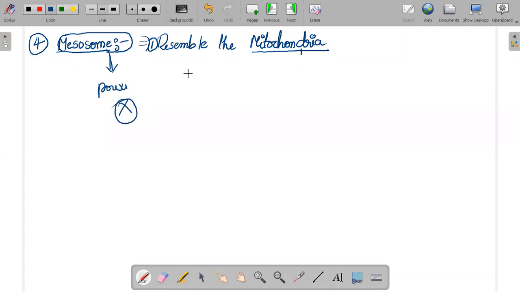The answer is directly no. Mesosome will never be called the powerhouse of the cell. Mesosome should never be called the powerhouse of the cell. Who should be called the powerhouse of the cell? Mitochondria should be called the powerhouse of the cell. Very simple. That is your first point.